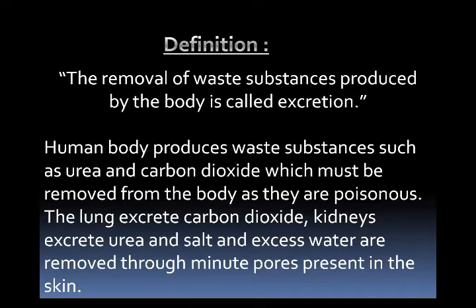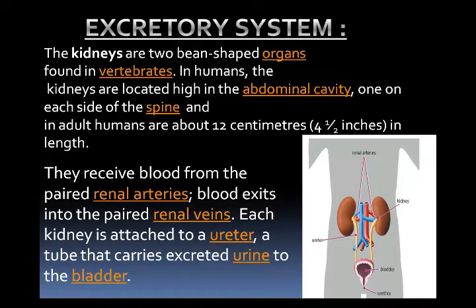Okay, now we come to our main subtopic, excretory system in human beings. Students, you can see the slide. This is the picture of the human excretory system. What are the organs of the excretory system?